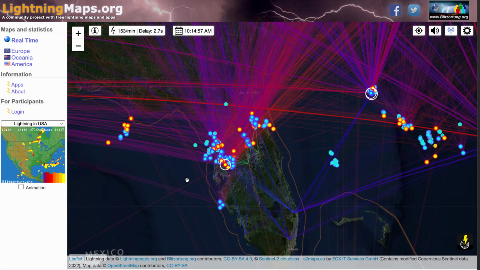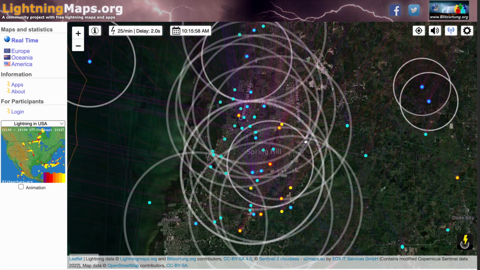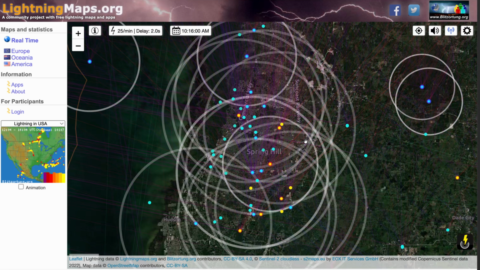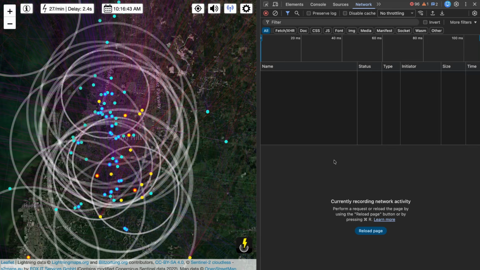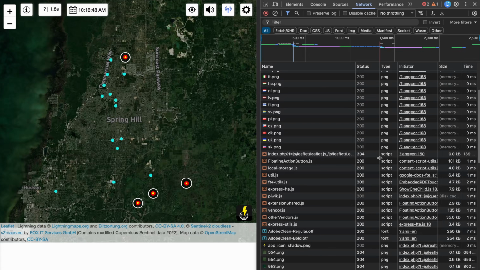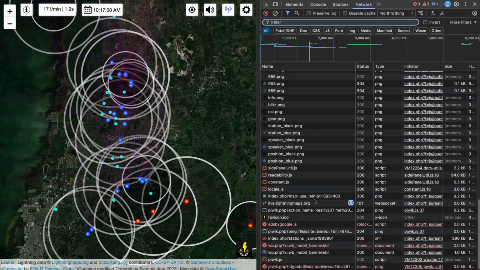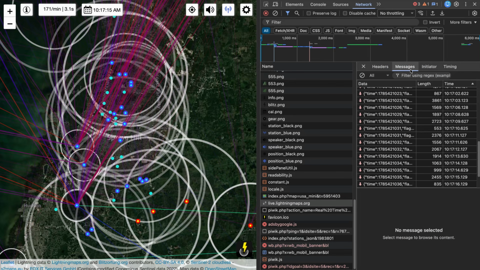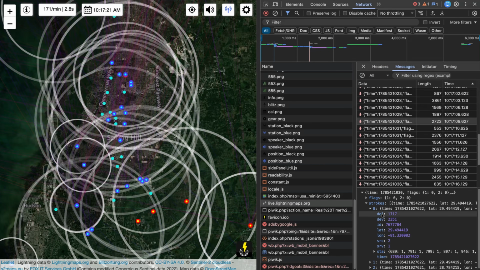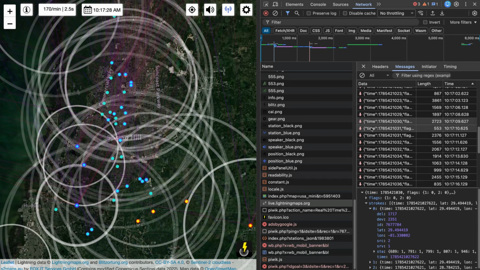But now if I go to the live view, this actually shows strikes popping up in real time. That tells me actual data is being fed to the browser rather than those static tiles. So if I just go into DevTools and refresh, there should be something like a socket or other live data connection that's feeding that. So going past these PNGs, looking for that, we can see a WebSocket here. And then under messages, each strike containing the lat, long, time, and then a bunch of other data. So this is the live data feed we need.